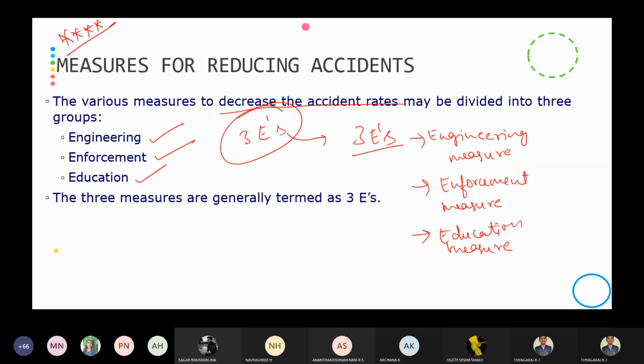So these terms are called the 3 E's of accidents. In the exam, they may ask you to explain the 3 E's of accidents, which means you have to explain the engineering measure, enforcement measure, and education measure. Okay, is it clear? Is it clear? Yes, sir.